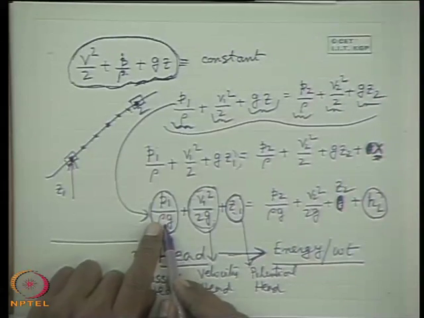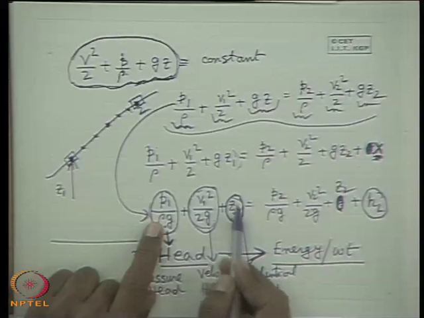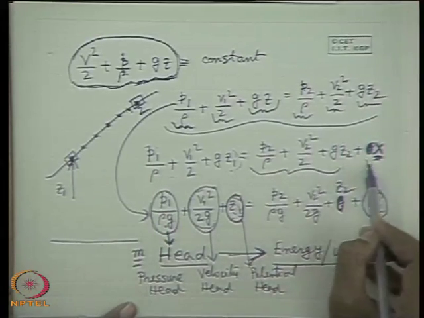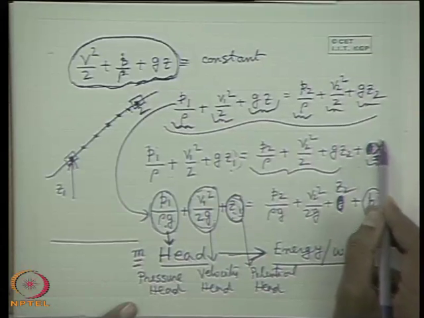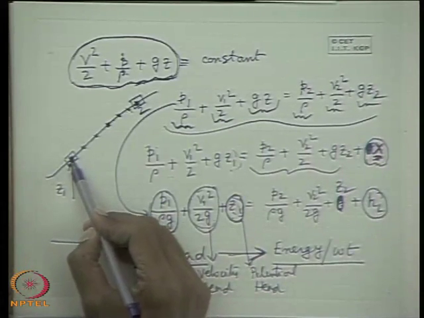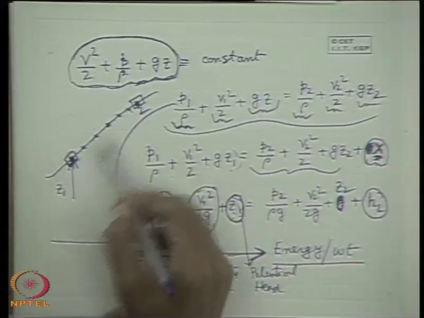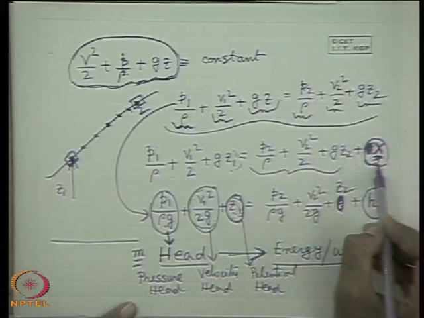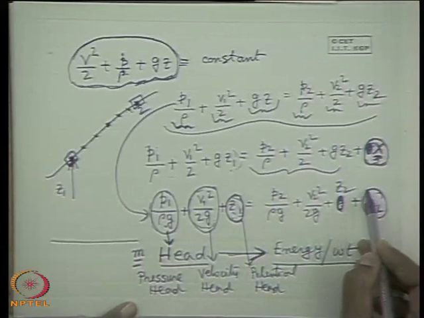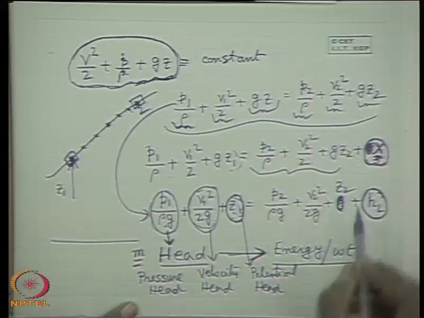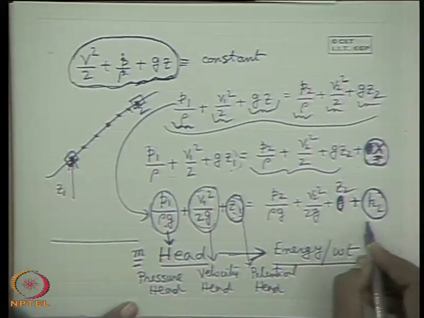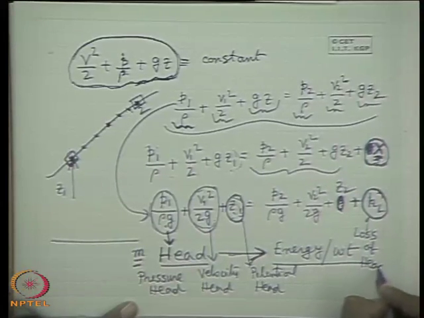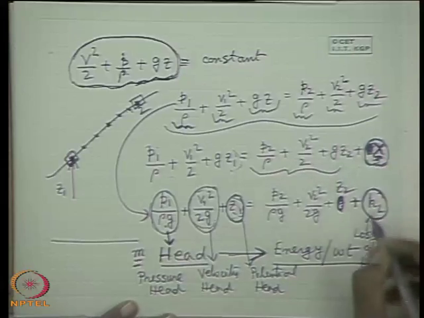Now you see, therefore the total energy at inlet, either in terms of per weight or per mass, has to be greater than this energy plus the energy which has to be accounted for by moving from this point to this point. A particle or a mass has to suffer because a mass has to work against friction. So, this is the work done against the friction per unit mass. This is the work done per unit weight against the friction. Therefore, an energy term as a loss is known as loss of head or loss of energy per unit mass.